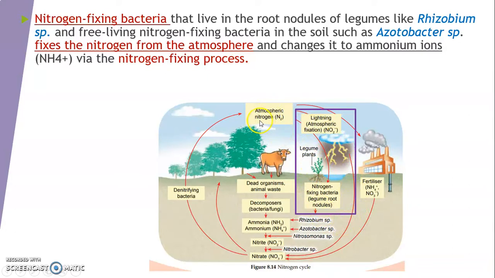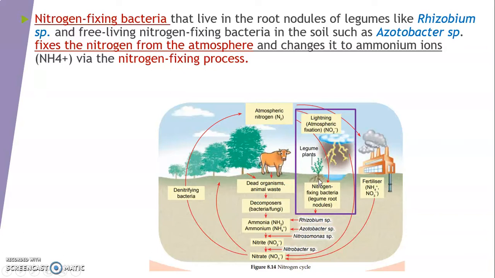Okay, so please look at here. This refers to the nitrogen in the atmosphere. The nitrogen in the atmosphere was fixed by bacteria that can be found in the root nodules of the legumes. We can find in the roots of the legume plant there are nodules.